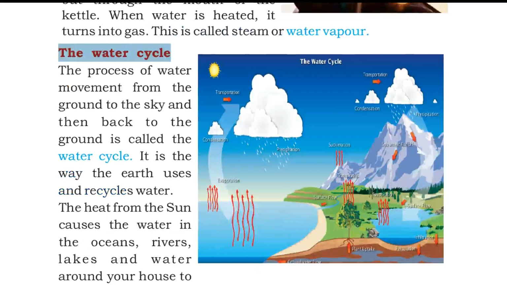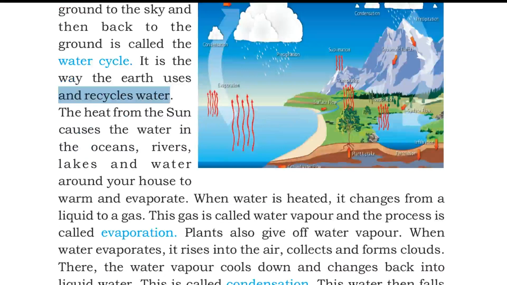The water cycle. The process of water movement from the ground to the sky and then back to the ground is called the water cycle. It is the way the earth uses and recycles water. The heat from the sun causes the water in the oceans, rivers, lakes and water around your house to warm and evaporate.